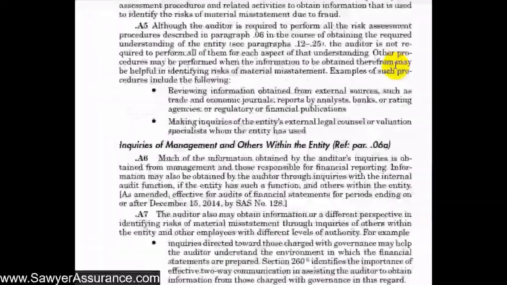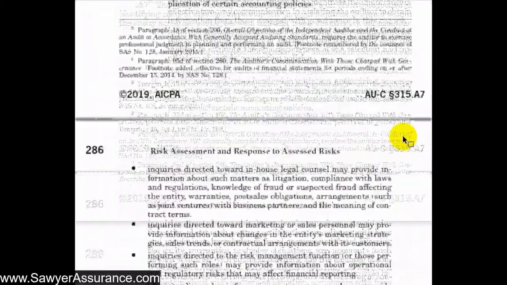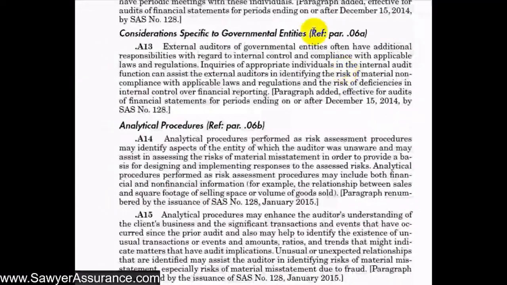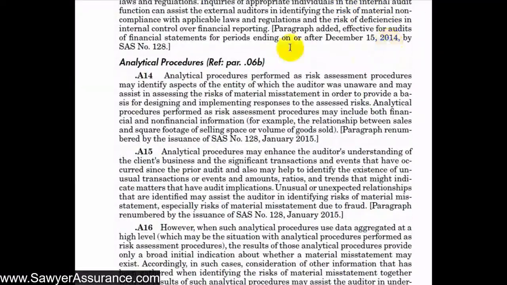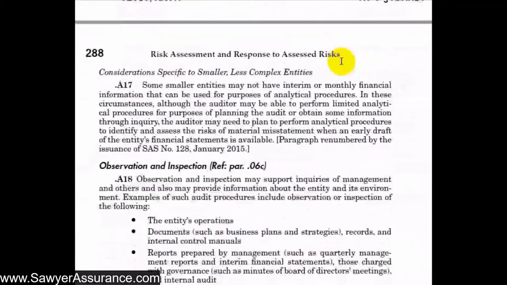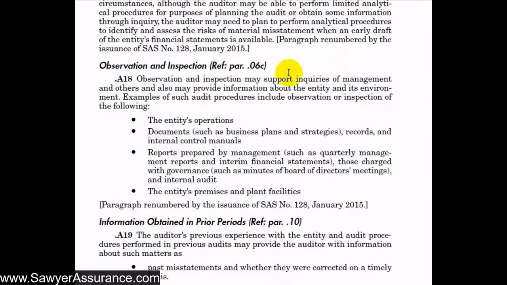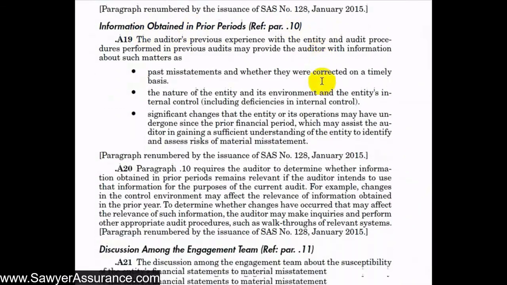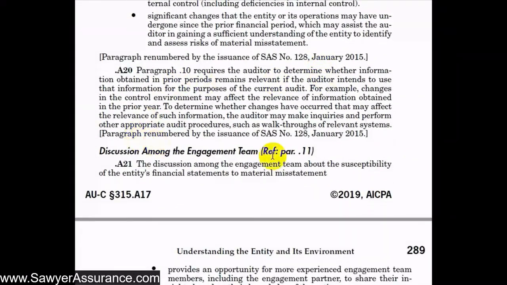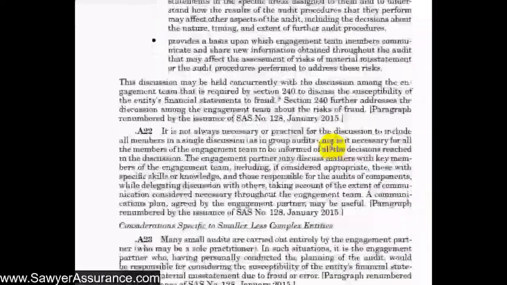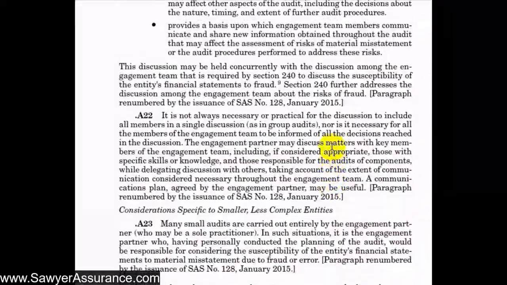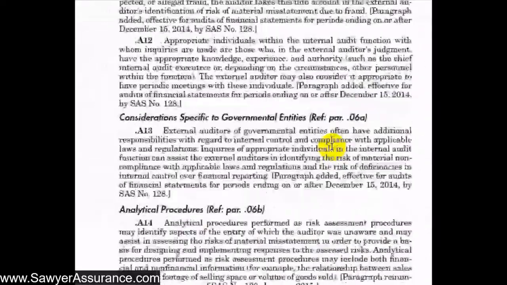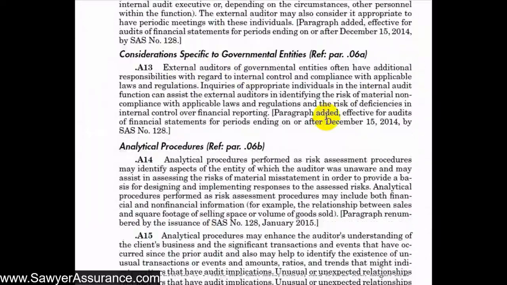So we see here inquiries of management and others within the entity, inquiries of the internal audit function, considerations specific to governmental entities, analytical procedures, observation and inspection, and then it goes on to discuss the information obtained in prior periods, as well as the discussion among the engagement team, which we discussed in paragraph 11. So I think what we'll do is split this video into two sections, or rather several sections that touch on each of these specific areas.